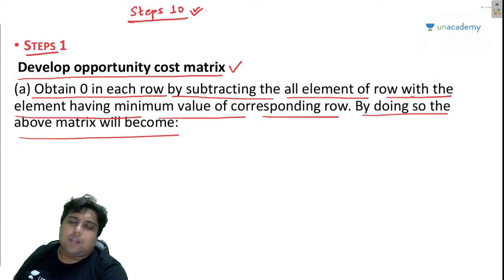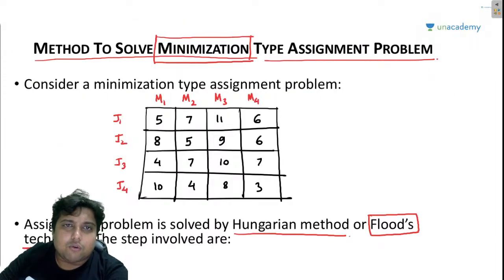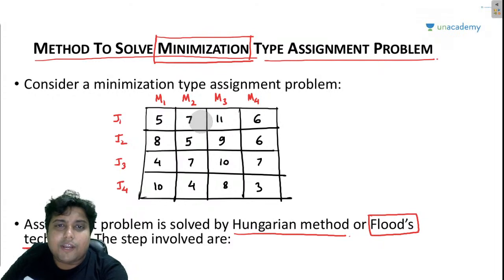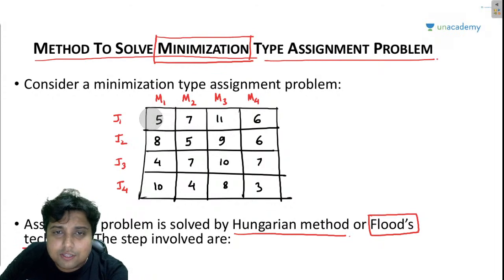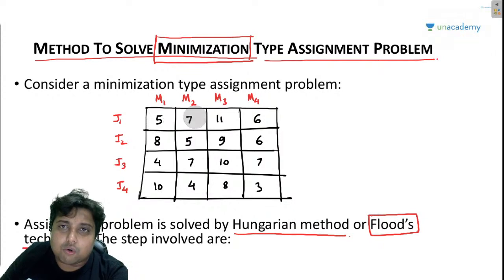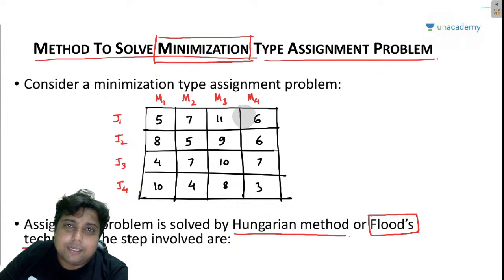So now my friends, what I am going to do, I basically have to obtain 0 in each row and each column. Let me tell you, the first step says that you have to obtain a 0 in each row and each column. So guys, if I want to obtain a 0 in this first row, basically what it says is take the minimum element of the row. So the minimum element of the row is 5. Subtract this element from all the elements of this row. So basically I am going to subtract 5 from all other elements, right?